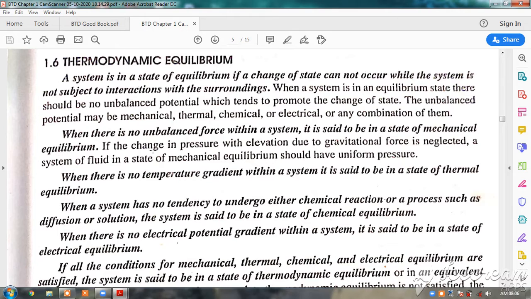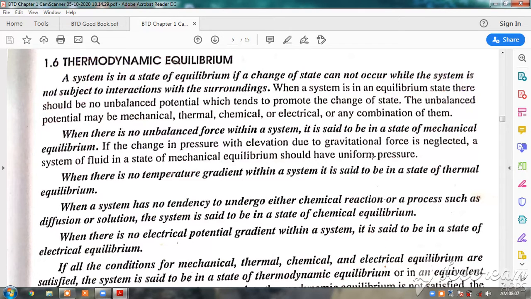If the change in pressure with elevation due to gravitational force is neglected, a system of fluid in a state of mechanical equilibrium should have uniform pressure, if we ignore the change in pressure due to gravitational force, because we go up in the hill or down near the seaside. There is change in the gravitational value of g.